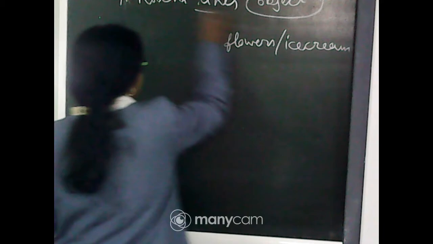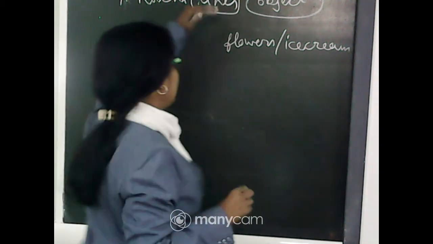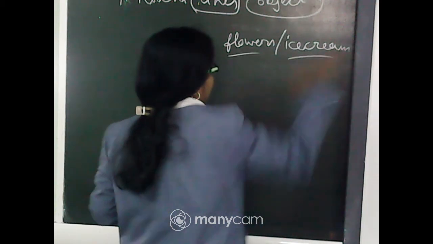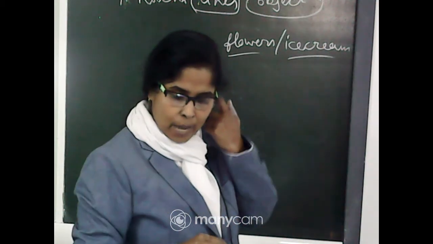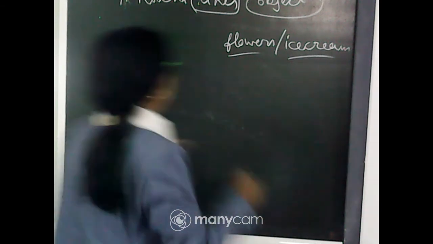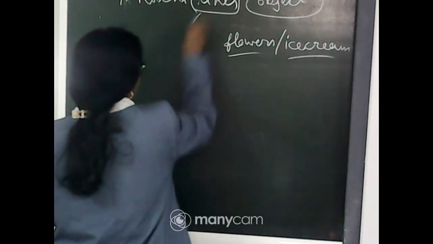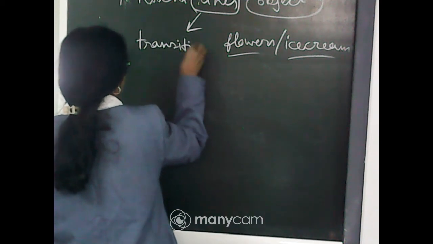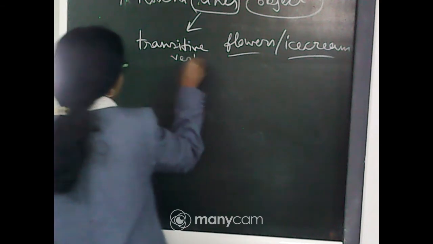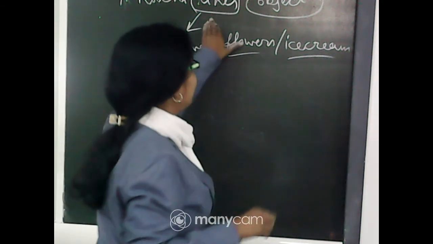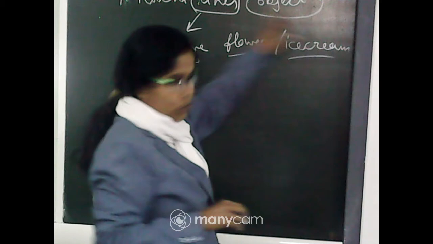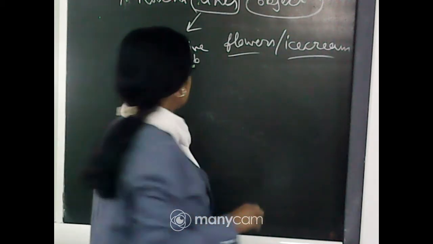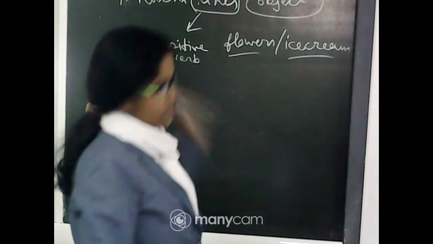Here the verb is like, and the objects are flowers or ice cream. This type of verb is called a transitive verb, because it needs an object to make complete sense.